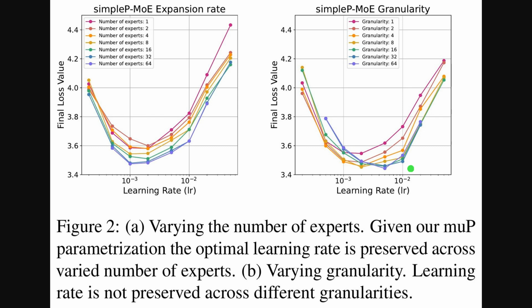Now look at the right panel. Varying granularity shifts the minima noticeably, so the best learning rate no longer matches across settings. Together, these curves show transfer holds with more experts, but breaks when the routing granularity changes.